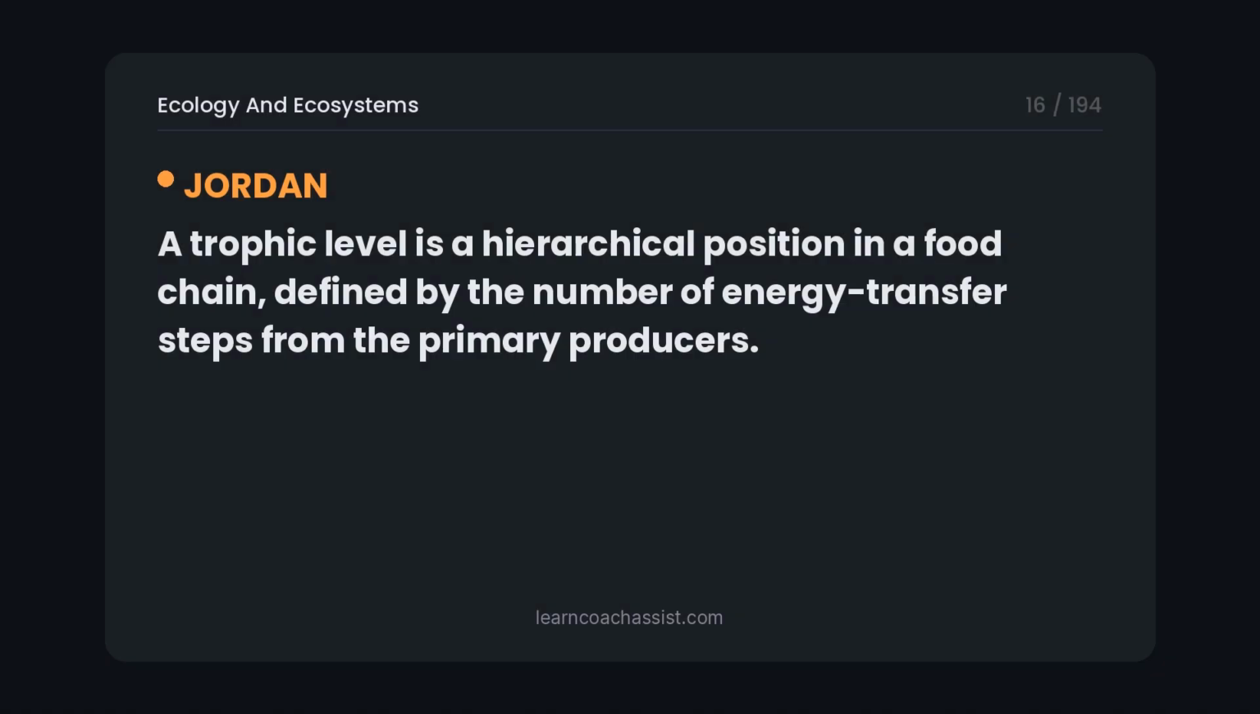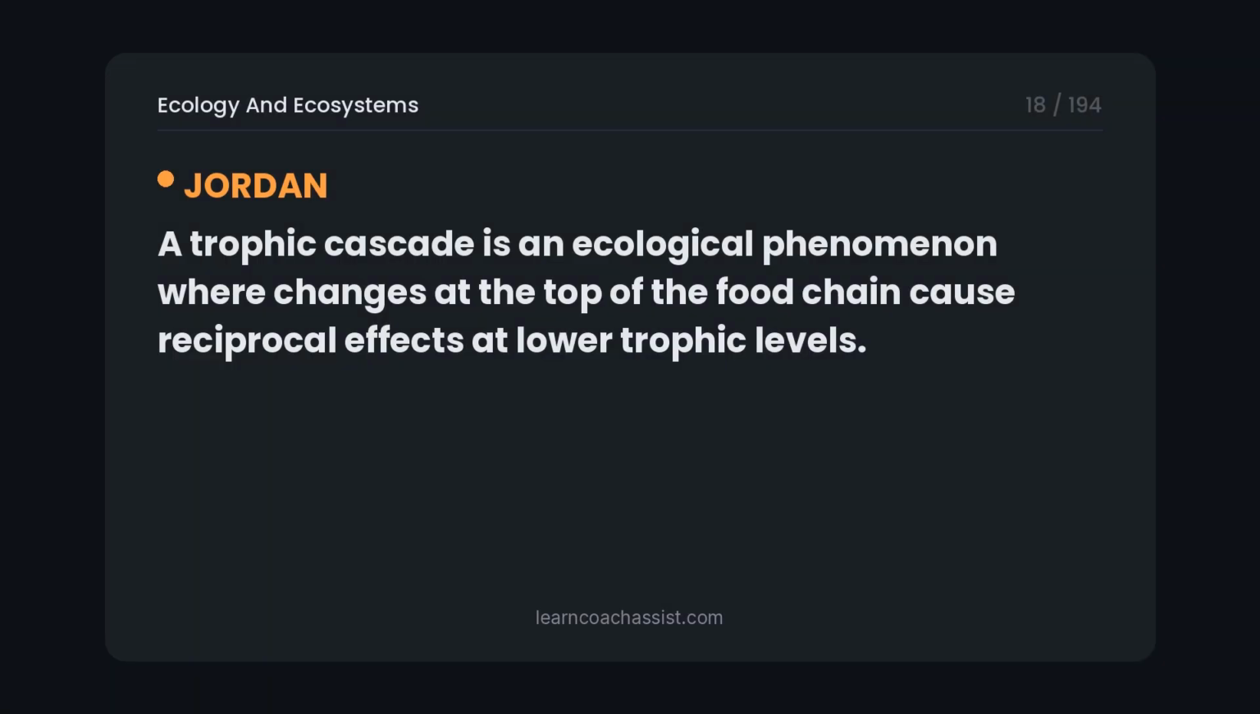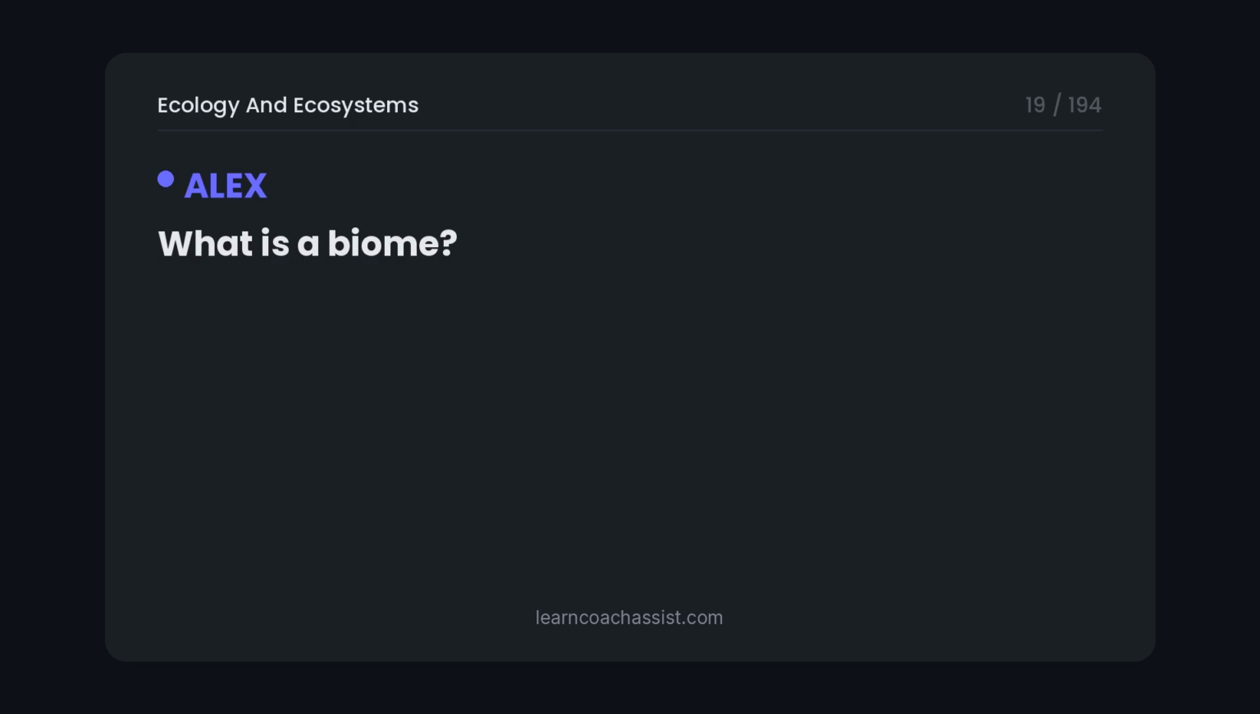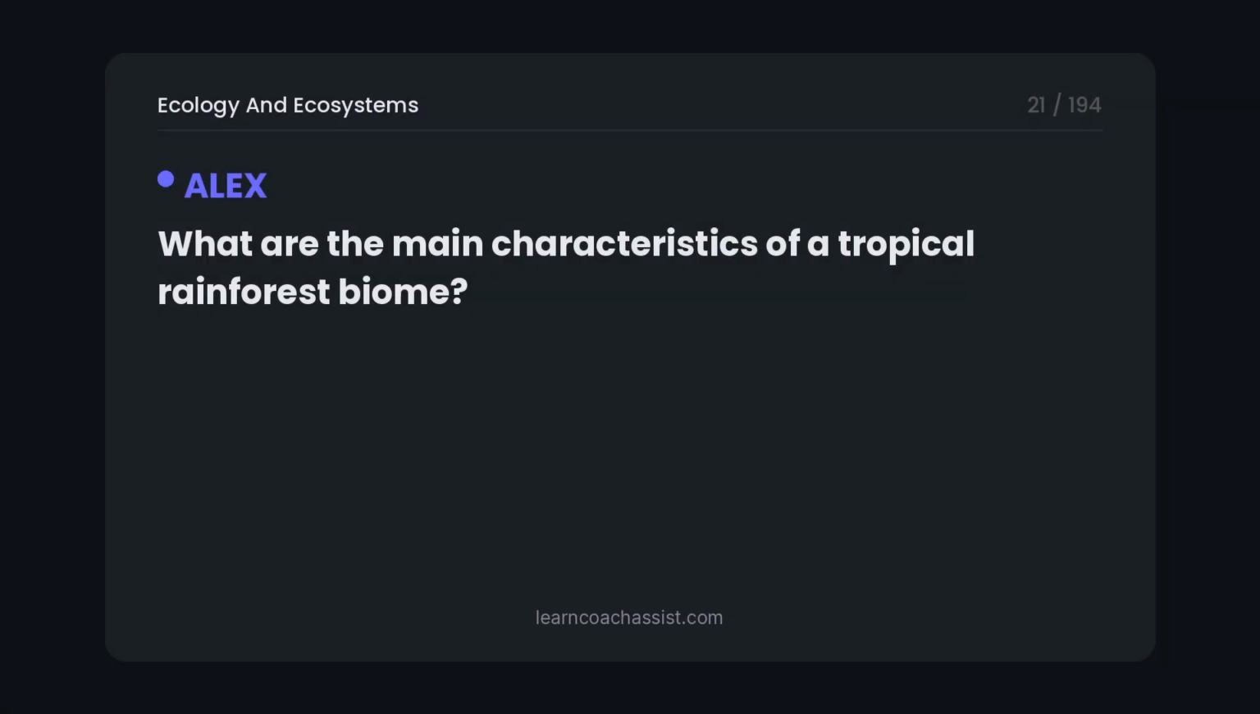A trophic level is a hierarchical position in a food chain, defined by the number of energy transfer steps from the primary producers. What is a trophic cascade? A trophic cascade is an ecological phenomenon where changes at the top of the food chain cause reciprocal effects at lower trophic levels. What is a biome? A biome is a large-scale community of organisms classified primarily by the dominant vegetation and characterized by adaptations to that particular environment. What are the main characteristics of a tropical rainforest biome?